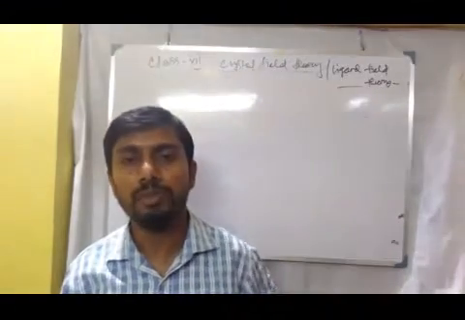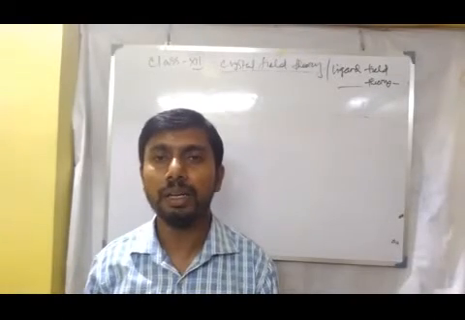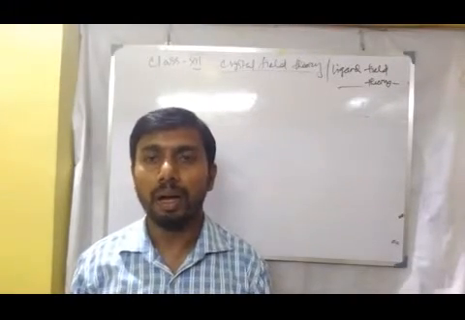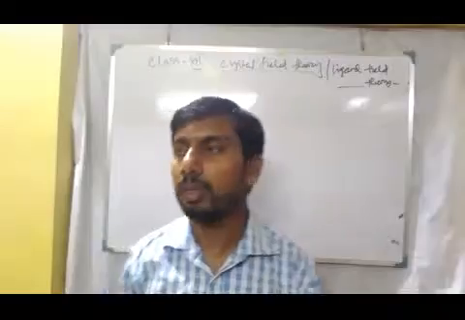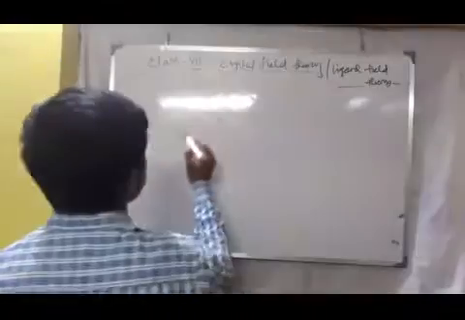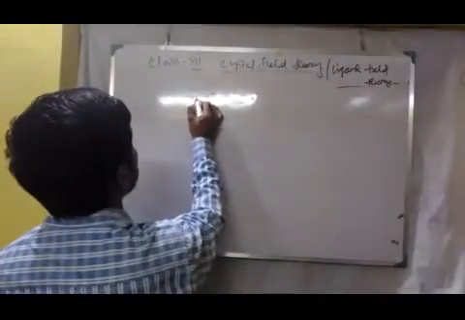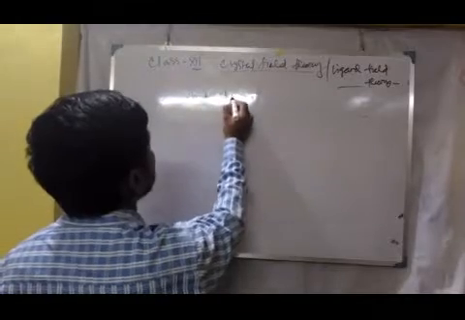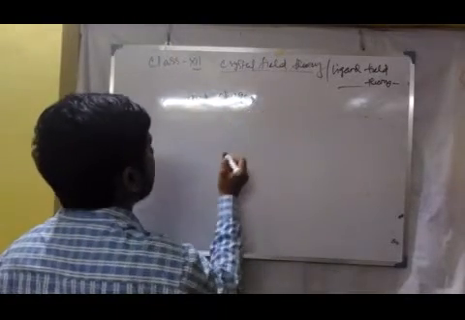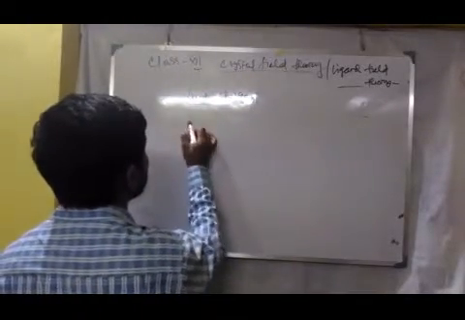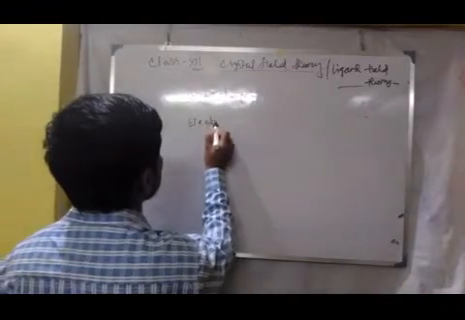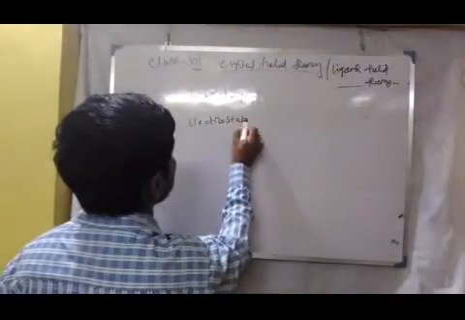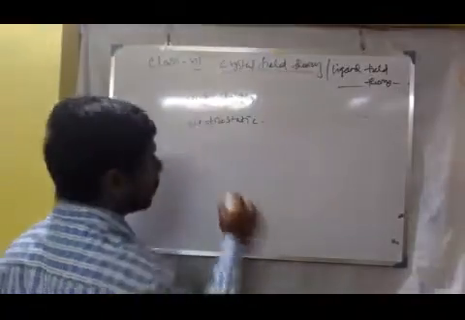Now, crystal field theory mainly deals with point charges, and second, most important, the electrostatic interaction. So what is a point charge?